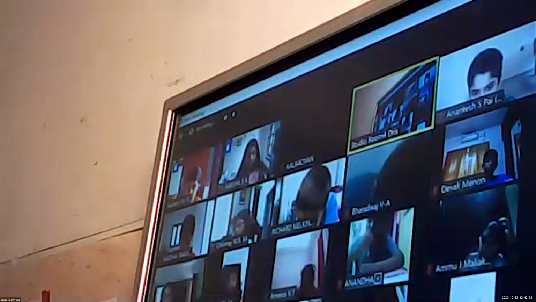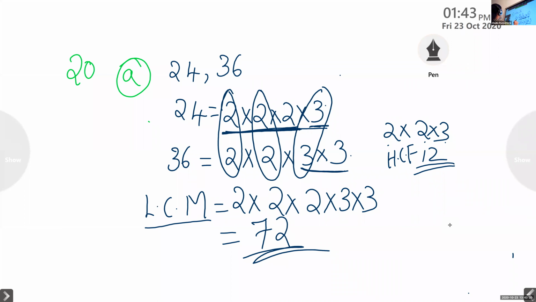But in your book, you have to write 24 and 36 as the product of prime numbers, because the question is, find the LCM of the given numbers by prime factorization method. You can do it either by writing 2 numbers together or singly, but you have to write these numbers as a product of primes.